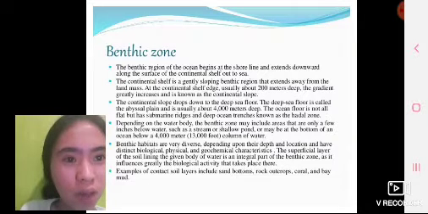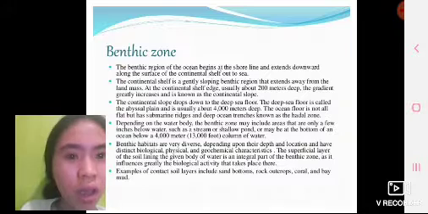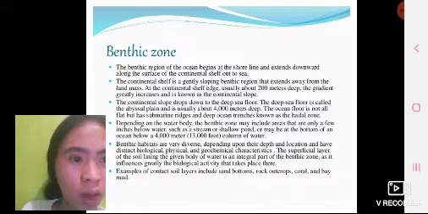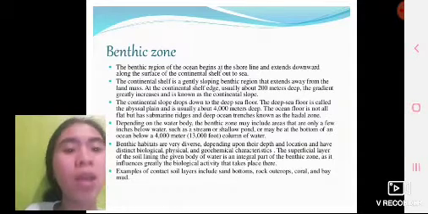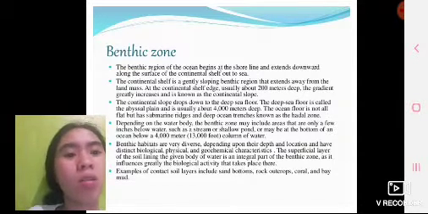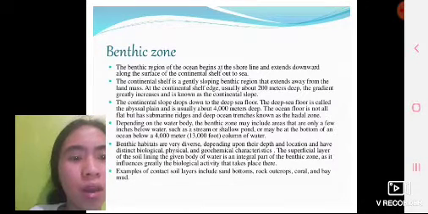Depending on the water body, the benthic zone may include areas that are only a few inches below water, such as a stream or shallow pond, or may be at the bottom of an ocean below a 4,000 meter to 13,000 foot column of water. Benthic habitats are very diverse depending upon their depth and location and have distinct biological, physical, and geochemical characteristics.